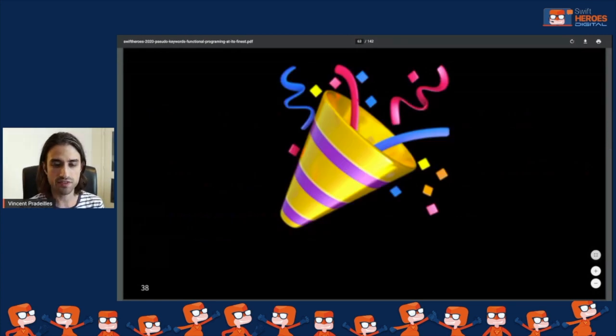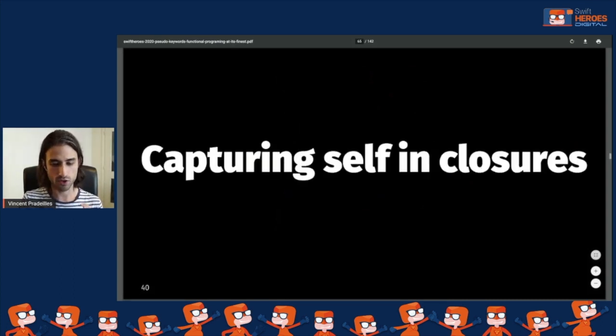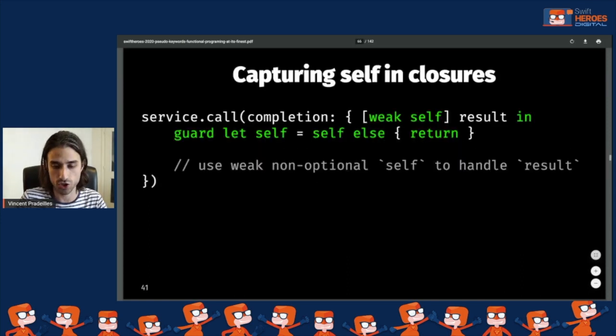Okay, so we've seen a few use cases that are already, I think, very useful. But now we are going to move on to the one use case I think a good part of you is going to want to add to your code base after the conference, because you will see that it is just so useful. So we are going to keep up the good work and talk about a pain point in Swift, which is the way that we capture self in closures.